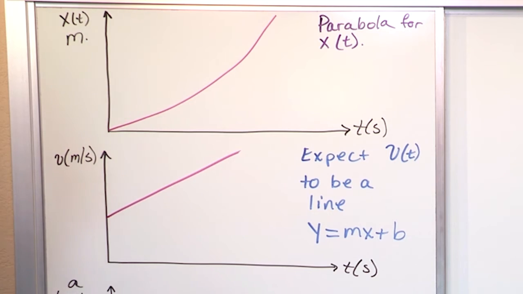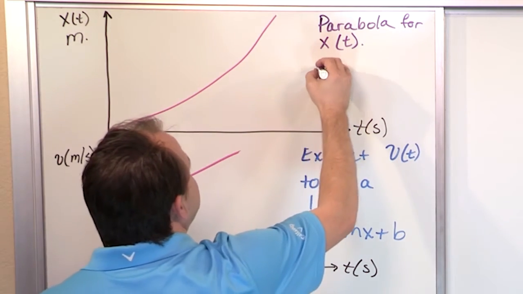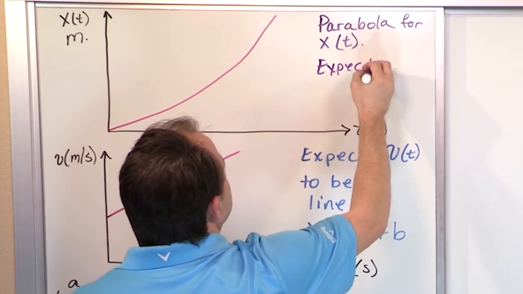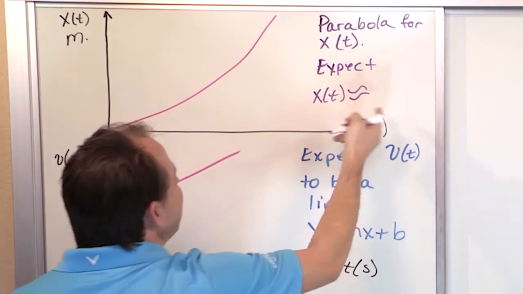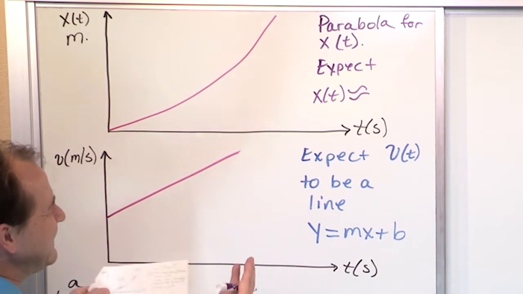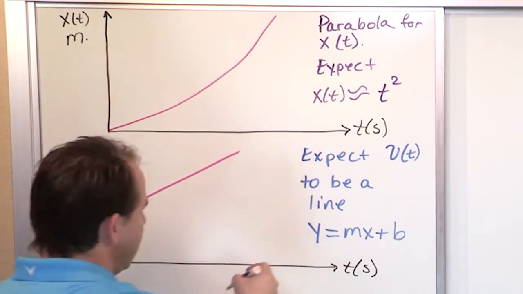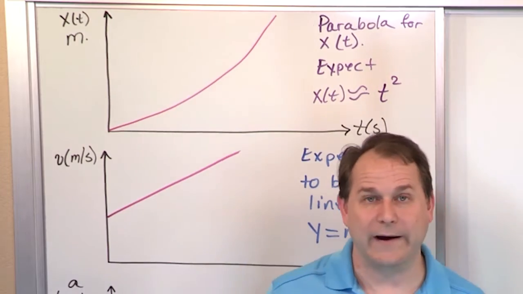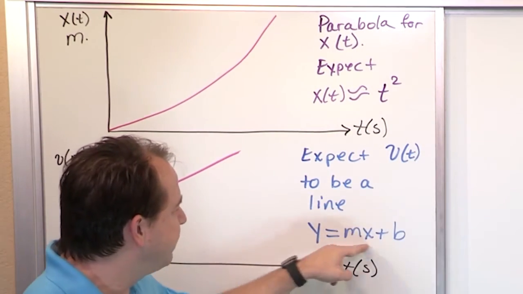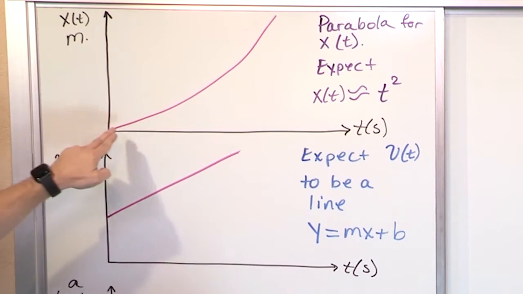Because it's a parabola, what type of equation do we expect to get for the position? We expect something like x of t is going to, I'm going to put the squiggly equal because it's not exactly equal to this, but it's going to look something like a function of t squared. Because a parabola, if you think back to algebra, y is equal to x squared, like I did y is equal to mx plus b here. So you expect this to be a function of t squared, because t is my variable here.